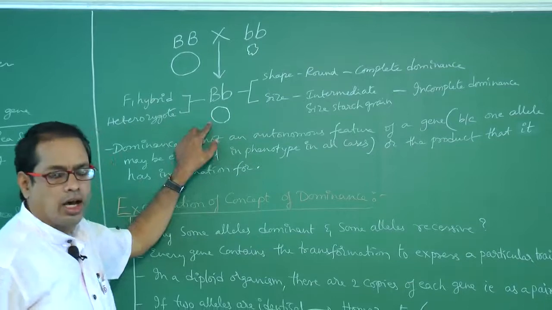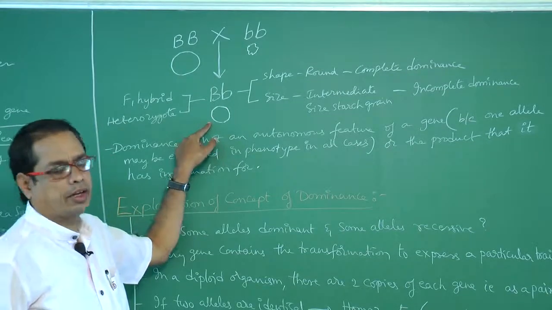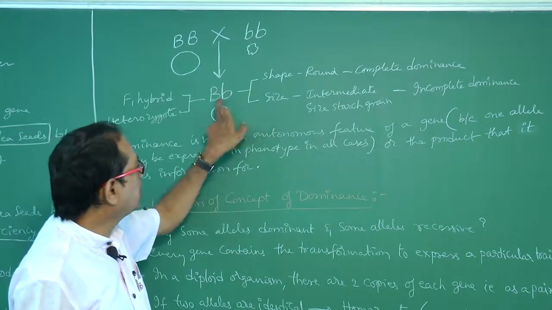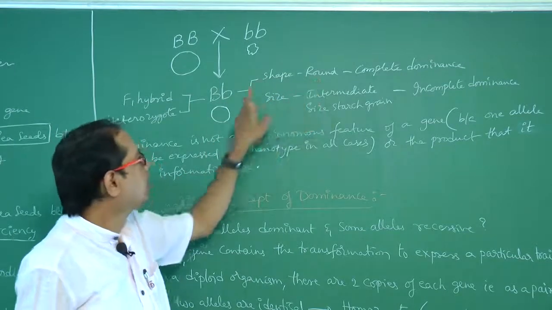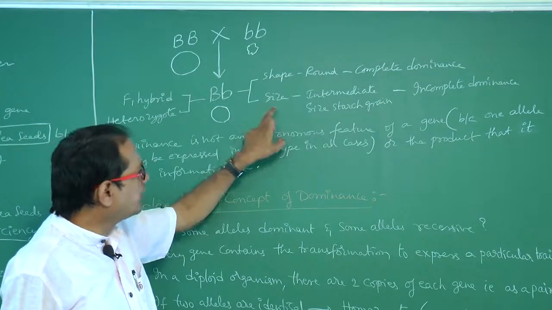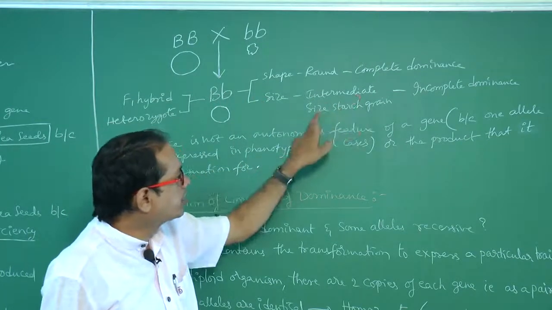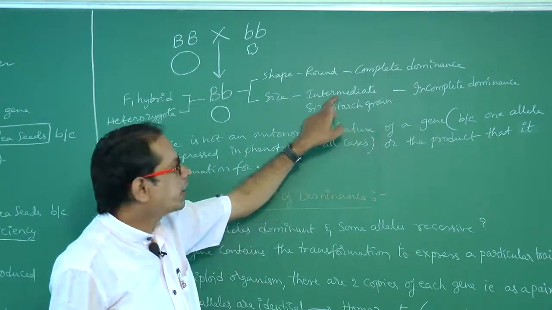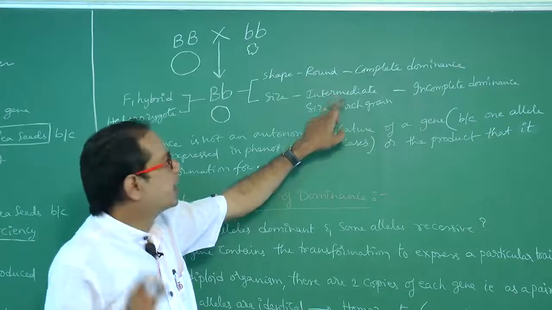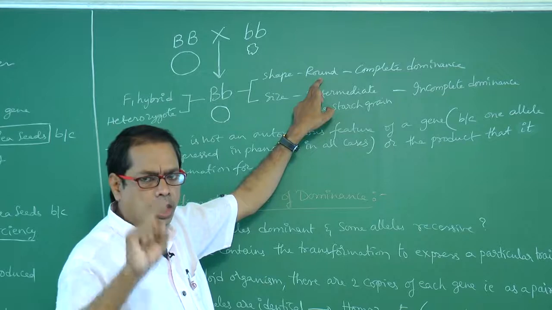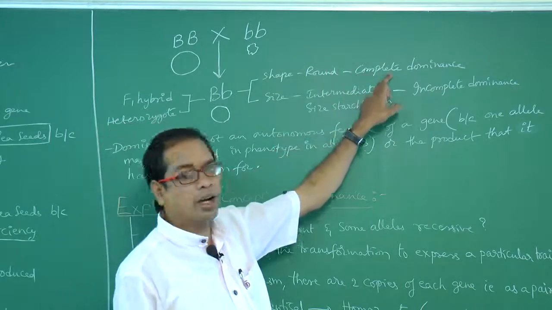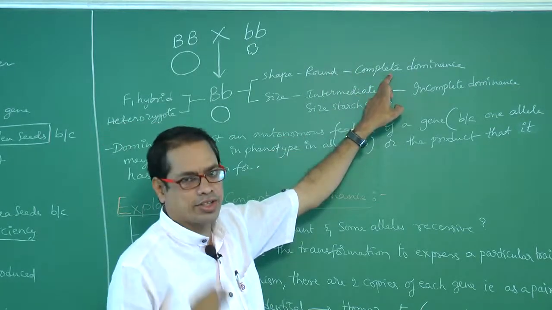Intermediate or medium size starch grains are obtained. See, capital B, small b, the shape is round. Capital B, small b, the size is intermediate size starch grains. Intermediate means in between. Right. Round and wrinkled crossed with each other, round is obtained, which means it is an example of complete dominance.